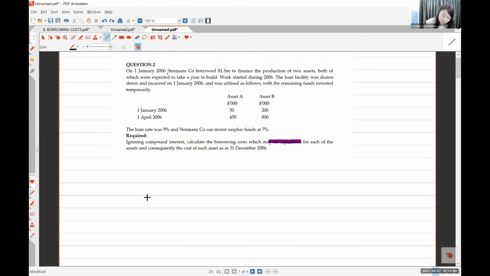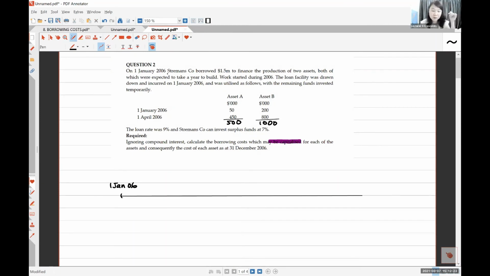So I draw the time frame. So you start 1st January 2006, you borrow 1.5 million. So how do you get 1.5 million? Can you add up asset A and asset B? He built 2 assets. So asset A, you need 500. Asset B, you need 1,000. So altogether, 1.5 million. So you borrow the 1.5 million from one bank only.